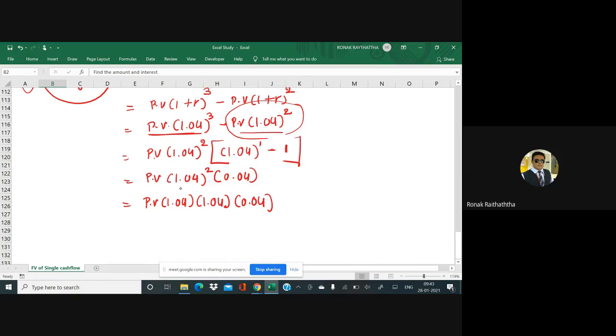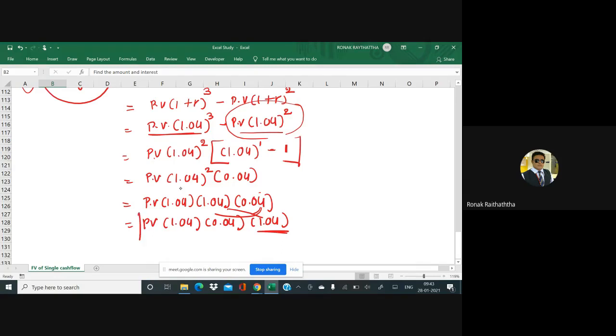I can also write it like, now order I can change, no? PV in bracket 1.04. Let's take this over here. 0.04 multiplied by 1.04 again. So we have just changed the order. This one has been taken over here. This one has been taken over here.